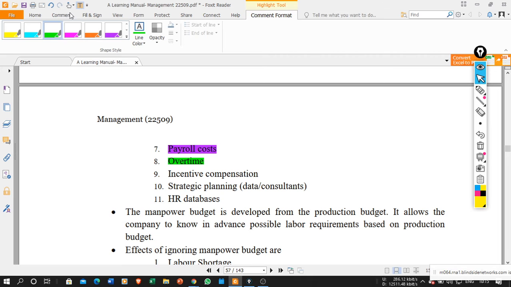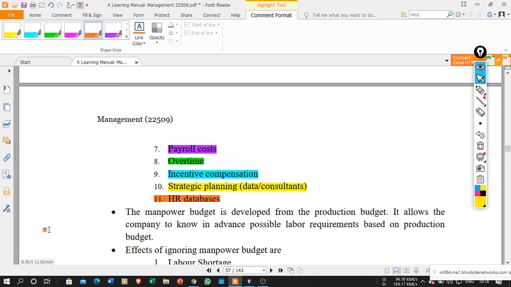Then the incentive compensation. If certain incentives are given to the workers, then what is the incentive compensation? Then strategic planning, data and consultants. For the purpose of collecting data for planning, or hiring a consultant to help get proper planning, that cost is also going to be included here. And the HR database. The manpower budget is developed from the production budget.